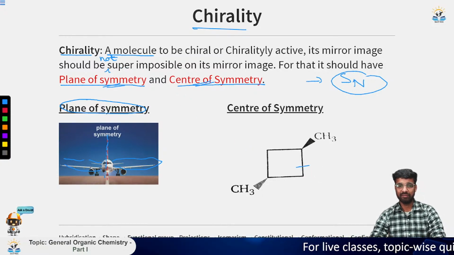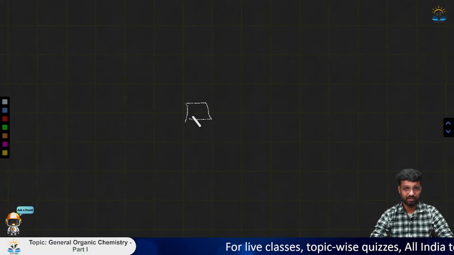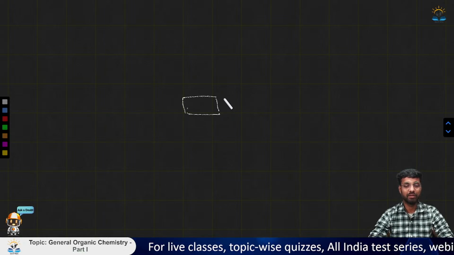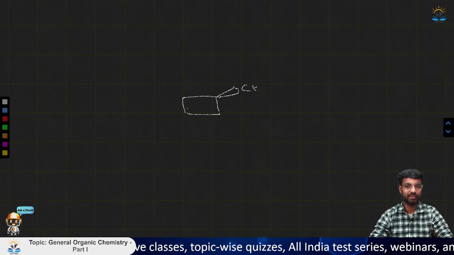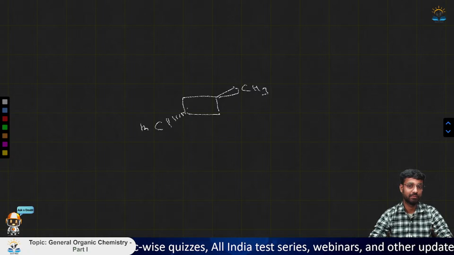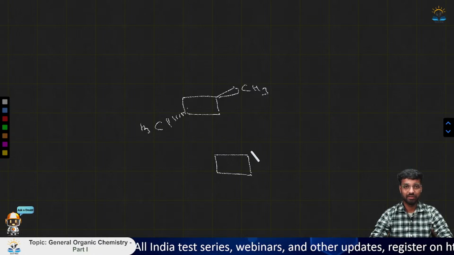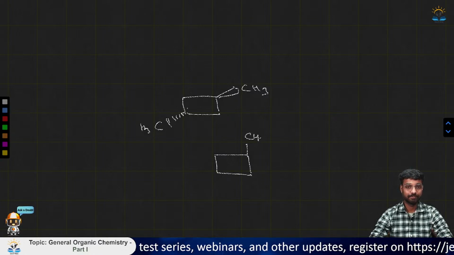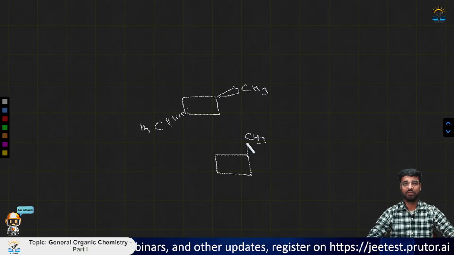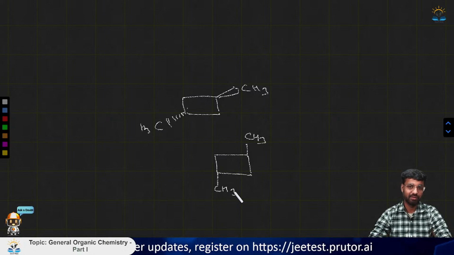Now if you consider this, it has a center of symmetry. How? If you look at this, the compound given here looks like this: CH3 and CH3. Now if you draw it in a 3D fashion, this CH3 is on the upside. If you put this on a plane, then this CH3 is on the upside and this CH3 is on the downside.